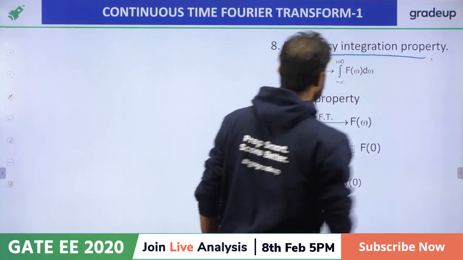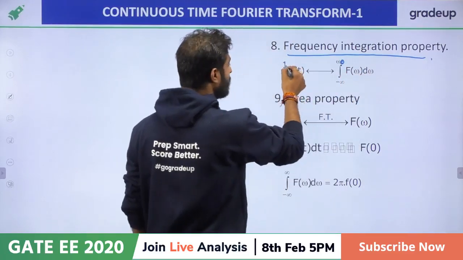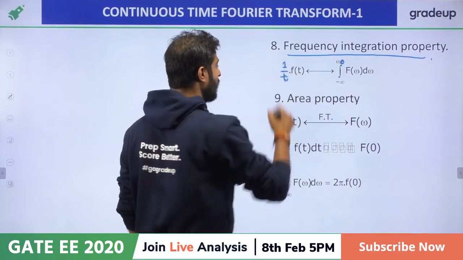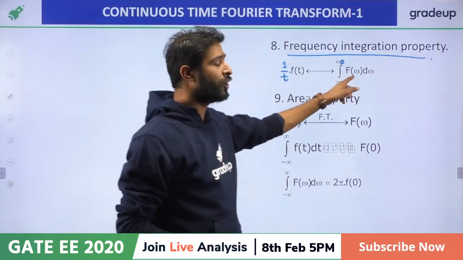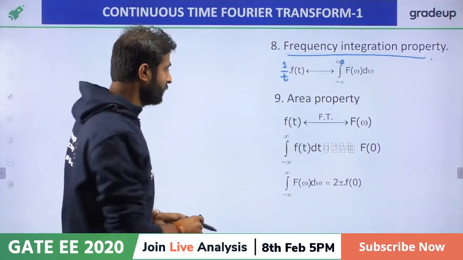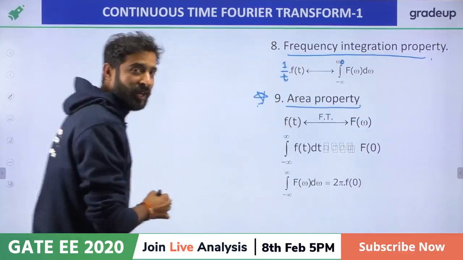Frequency integration, right? So minus infinity to omega, if you want to integrate, then in the time domain 1 by t is basically divided, right? So in the time domain, if you are dividing by t, in the frequency domain we have to integrate it, right? Now my dear friend, area property, it is also very important, right?